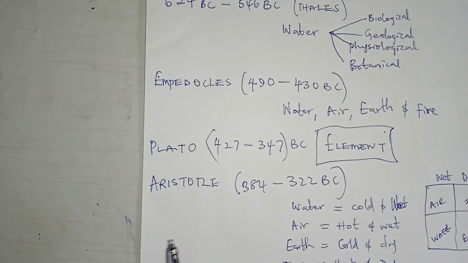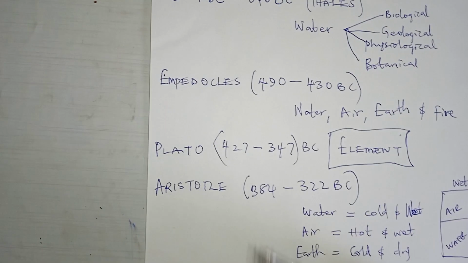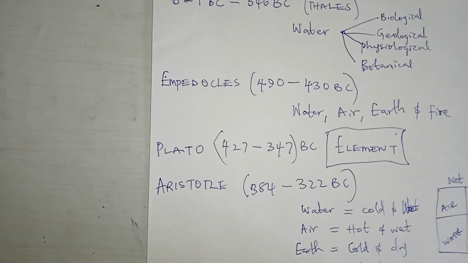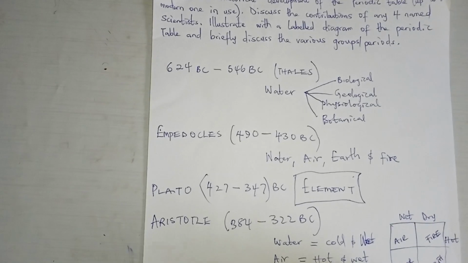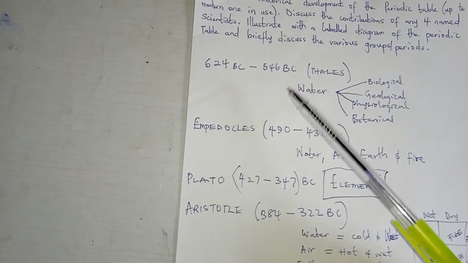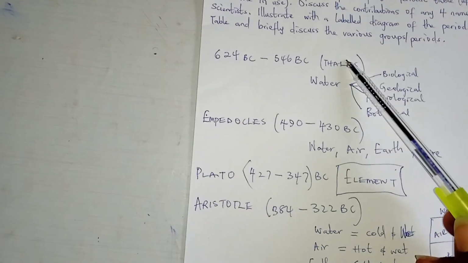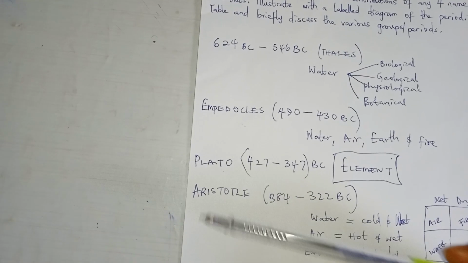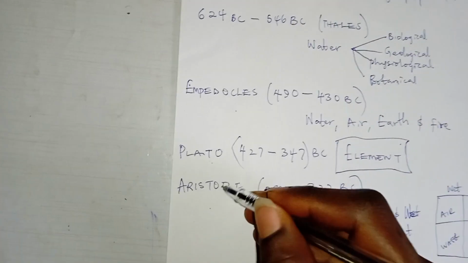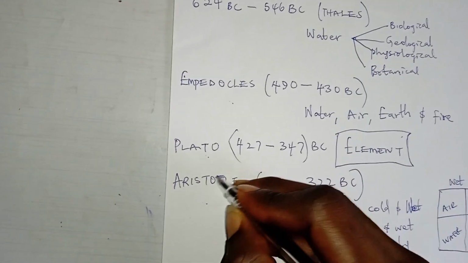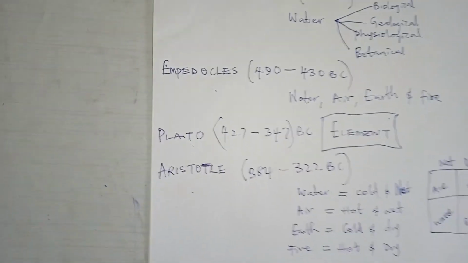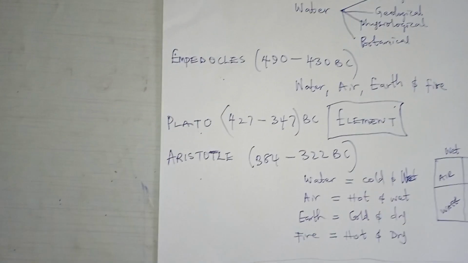But fast forward to 2000 after Christ, that is in the generation that we are in. So when you are being asked, Thales, Empedocles, Plato, and Aristotle, they started this. So then fast forward, we even have men like Democritus who said things about atoms.